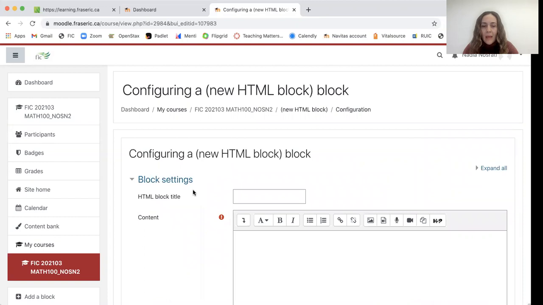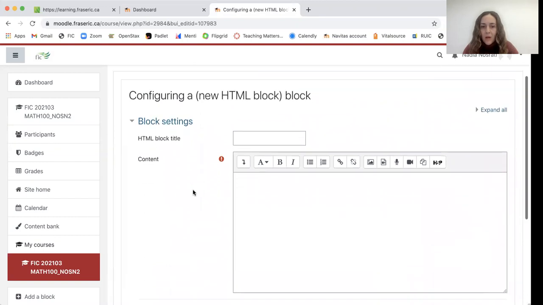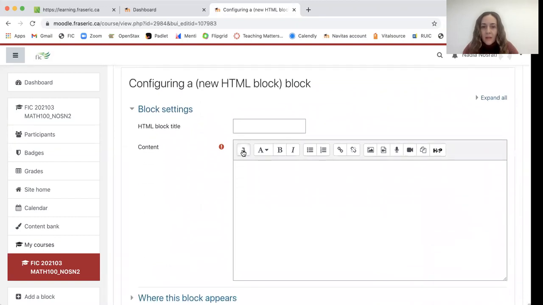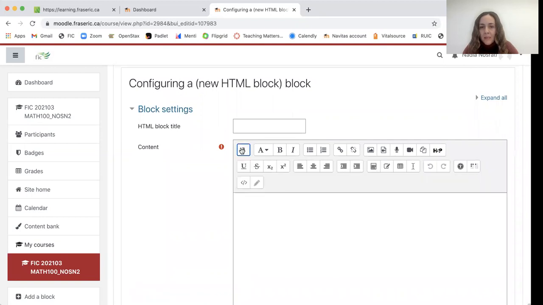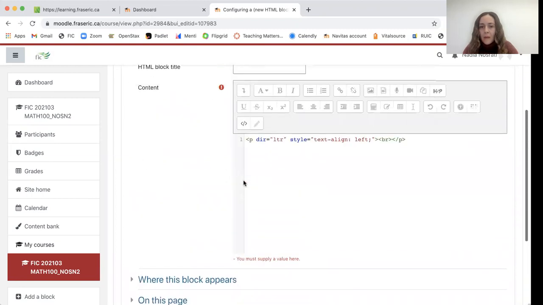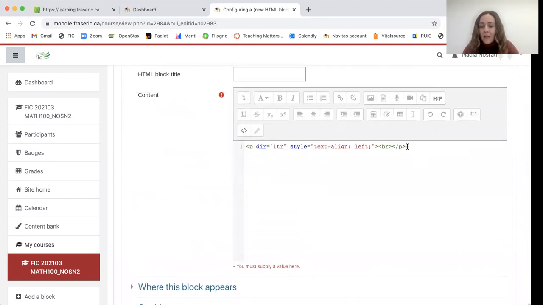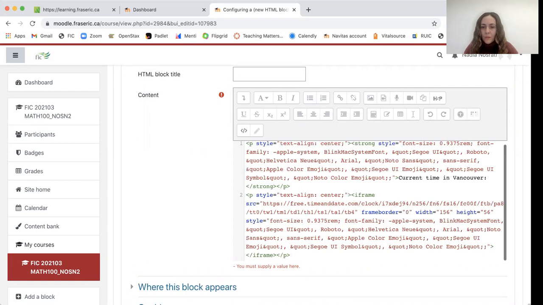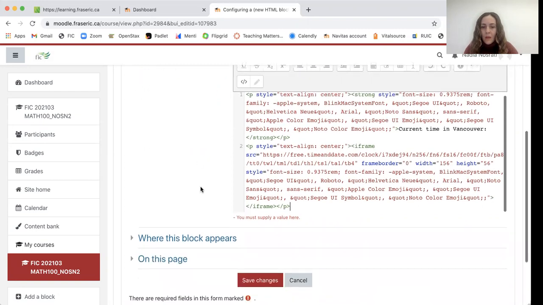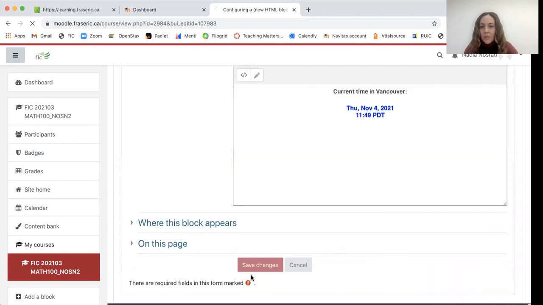Now we are going to edit the HTML block. Click on this arrow for more buttons. Then click on the HTML editor. And I have included the HTML source code for that clock next to this video. So just copy it and paste it here. Then save changes.